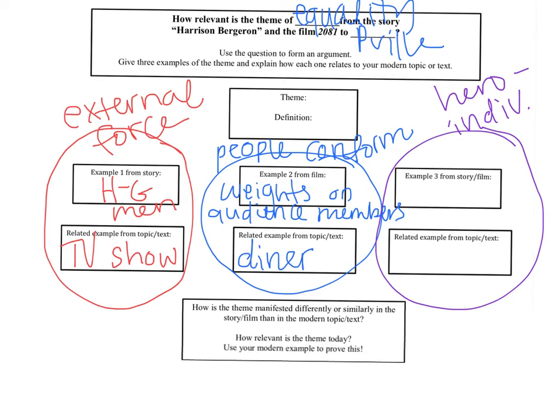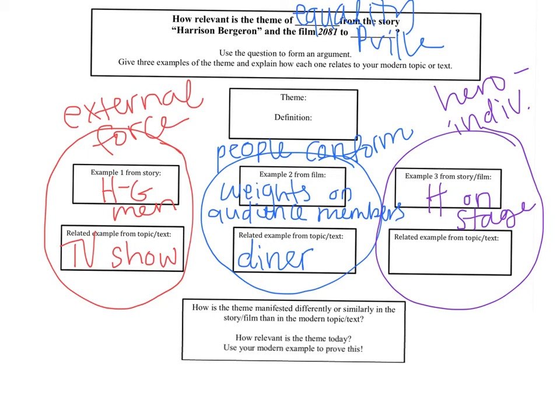For the third example of a hero promoting individuality and becoming a hero by doing that, I'm going to use an example from the film of Harrison on the stage. So I'm going to just abbreviate and say Harrison on stage when he takes off his handicap. So the moment when he throws them off, he is breaking away from what the government and the HG men want him to do.